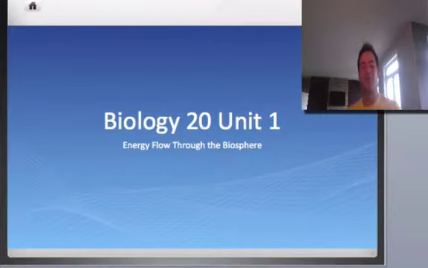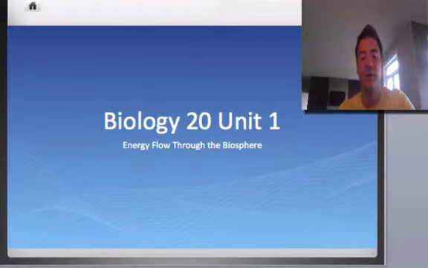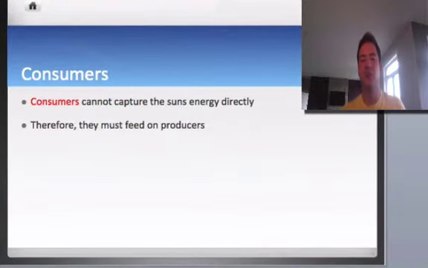This is for Biology 20 students still studying Unit 1, Energy Flow Through the Biosphere. And today what we're really going to be talking about is consumers and levels of consumers. We know that producers are the ones that obtain the energy from the sun. So these are our plants and such. And they obtain that energy, and now we need to talk about how does the energy move. It's entered the biosphere, but now how is it going to move through the biosphere, and also what processes occur there.